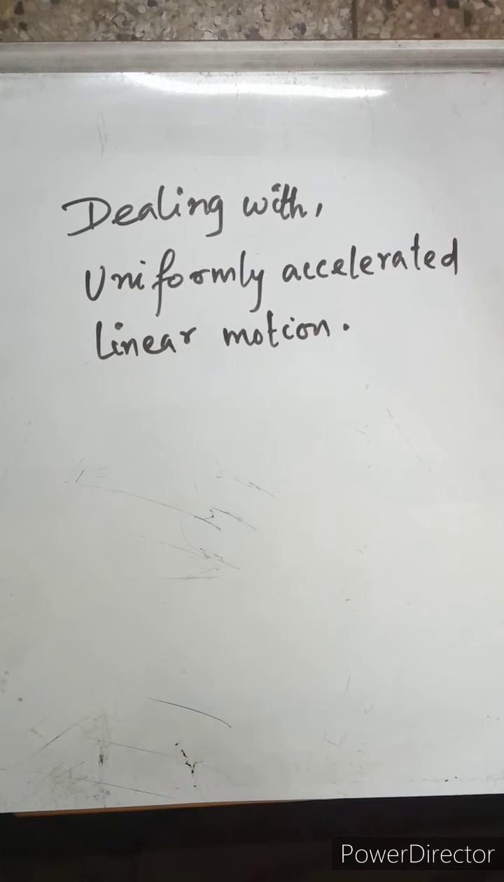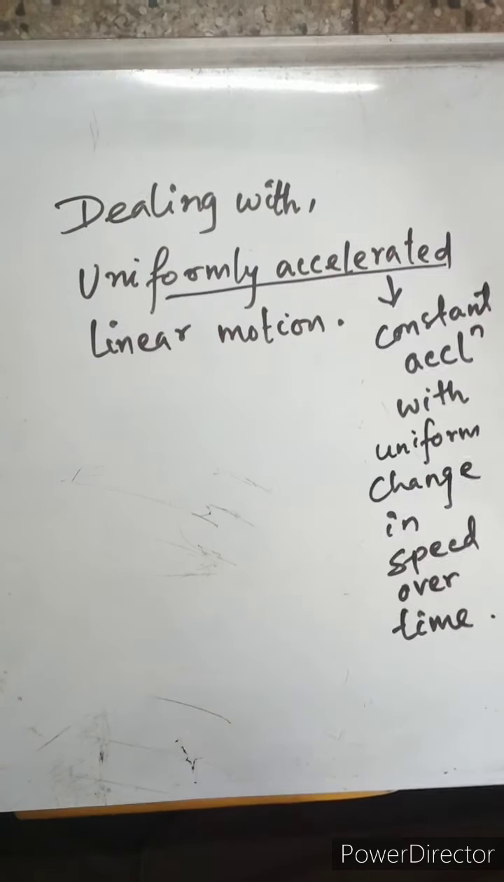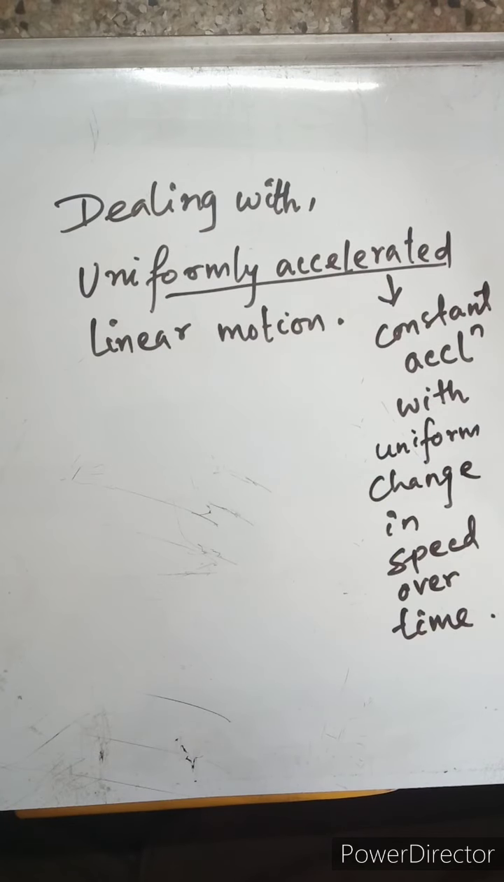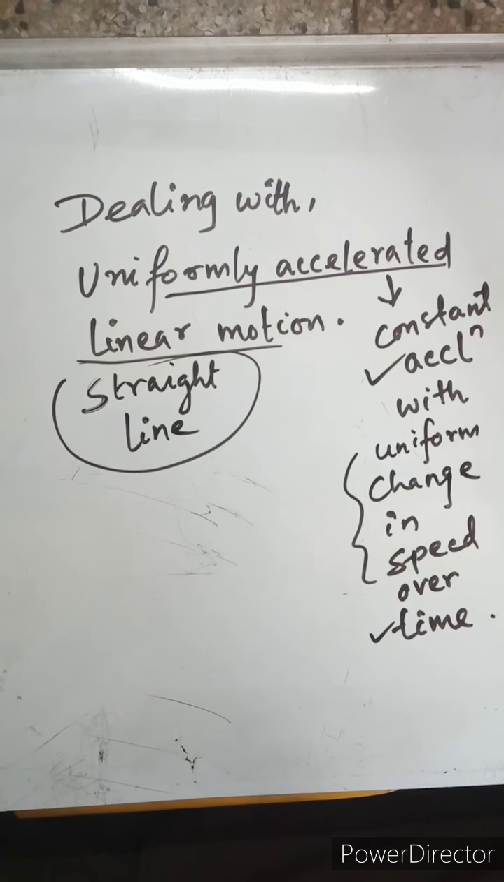We'll be dealing with something new today. Again, it's related to kinematics, but we'll be dealing with uniformly accelerated linear motion. We have been dealing with that. Uniformly accelerated means we are dealing with constant acceleration, with a uniform change in speed over a given interval of time. It means the speed is changing uniformly over time, and linear motion obviously is related to straight line motion.